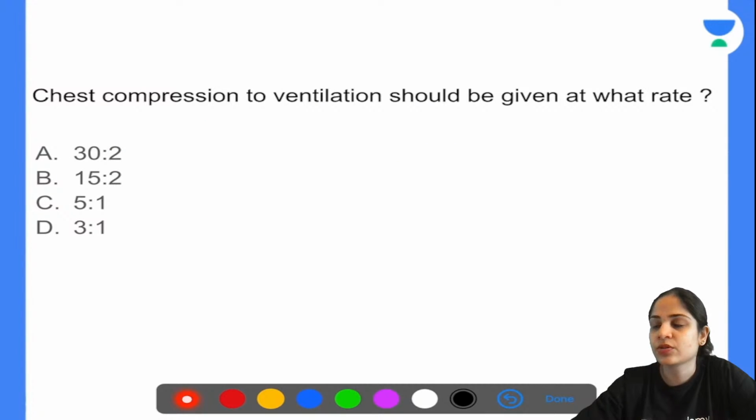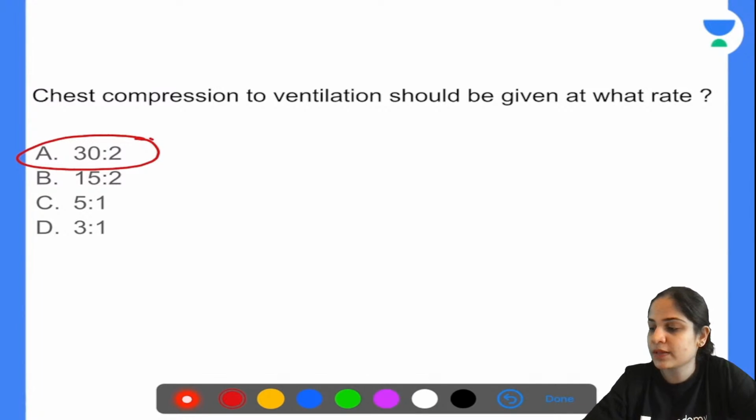Okay. Chest compression to ventilation in this child should be given at what rate? 30:2, 15:2, 5:1, 3:1. We are talking about neonatal resuscitation, guys. I'm not talking about normal resuscitation, normal CPR. Okay, there is a lot of confusion. Many of you are answering it as 30:2, but that is not the answer, guys.